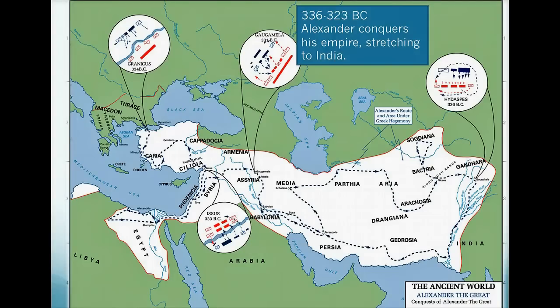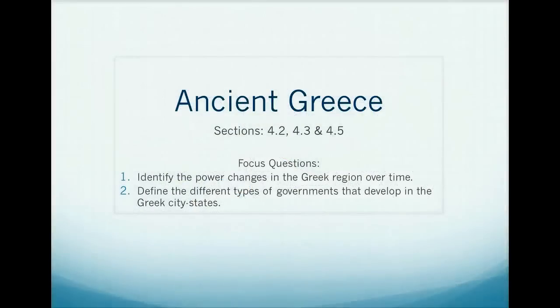That's where we're going to stop today. And so what we want to do before we go is look at those focus questions again. Remember, number one, identify the power changes in the Greek region over time. And two, define the different types of governments that develop in the Greek city-states. Once again, you can refer back to sections 4.2, 4.3, and 4.5 in your textbook for more